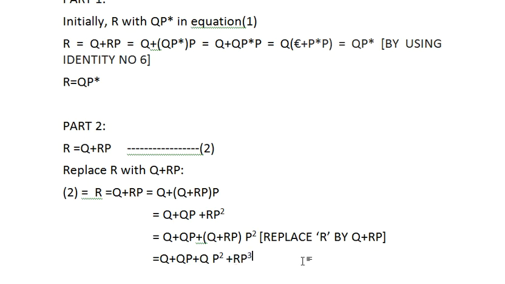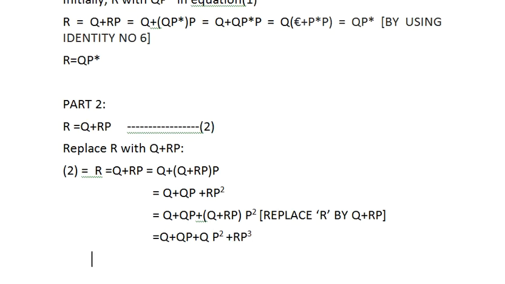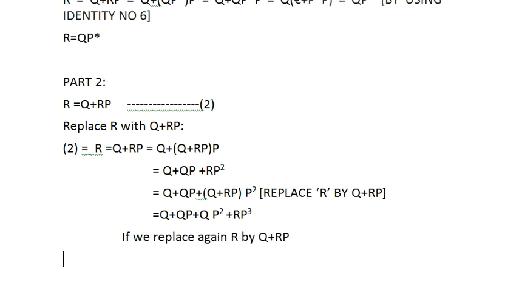Now again, if you keep on doing the same process, what will be the output for you? If we replace again r by q plus rp, it will keep on going.